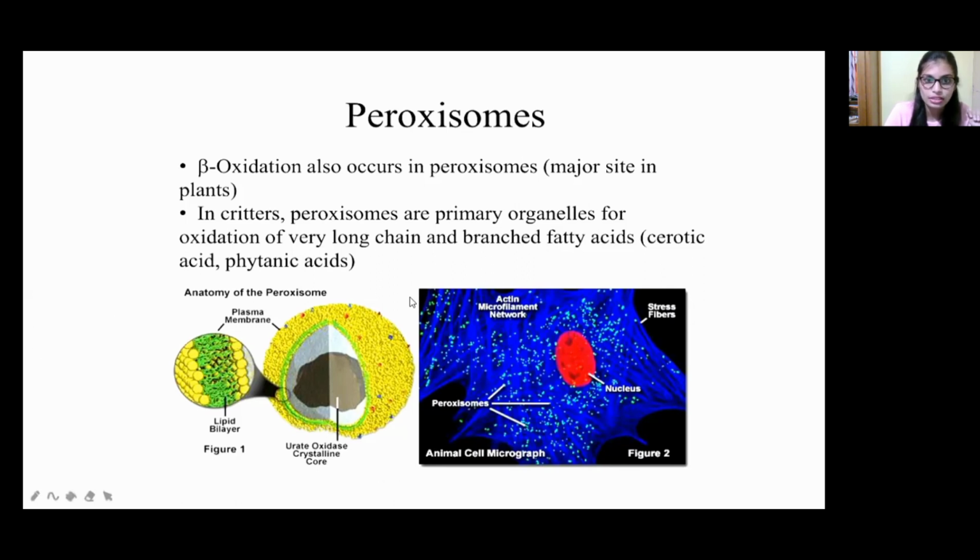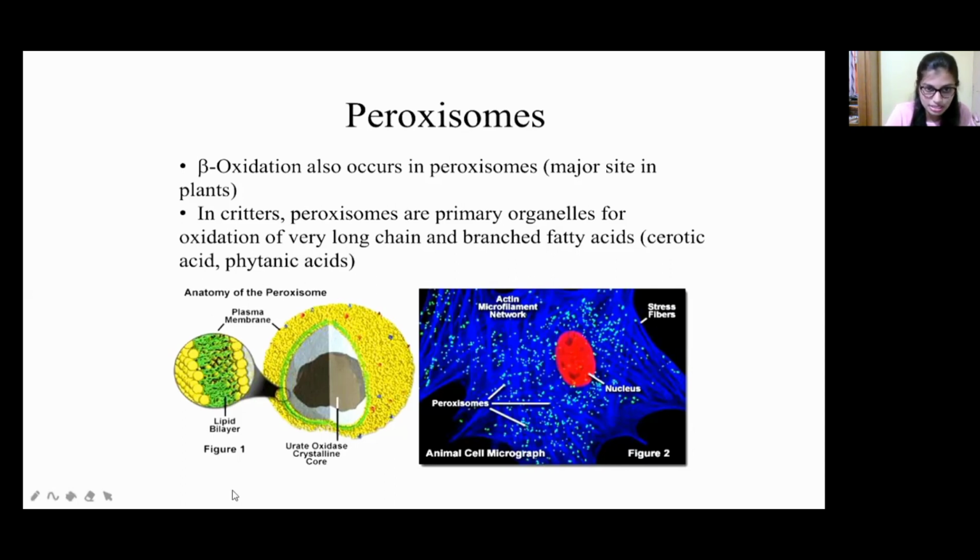These peroxisomes are primary organelles for oxidation of very long chain and branched chain fatty acids such as cerotic acid and also phytanic acid. These two are very long chain fatty acids which are present in the plant cells. To oxidize these fatty acids, beta oxidation will take place in the peroxisome organelle.